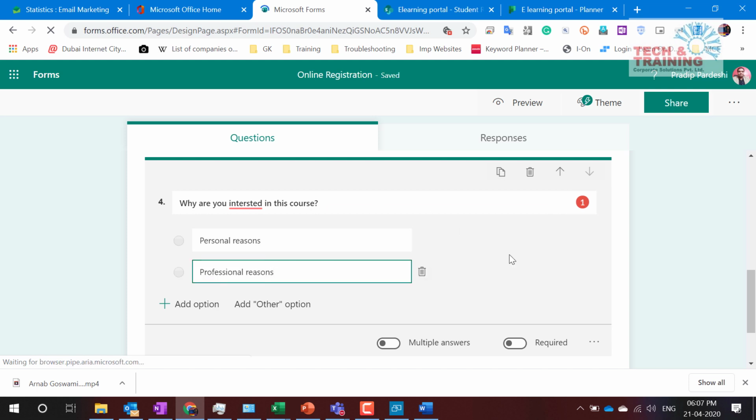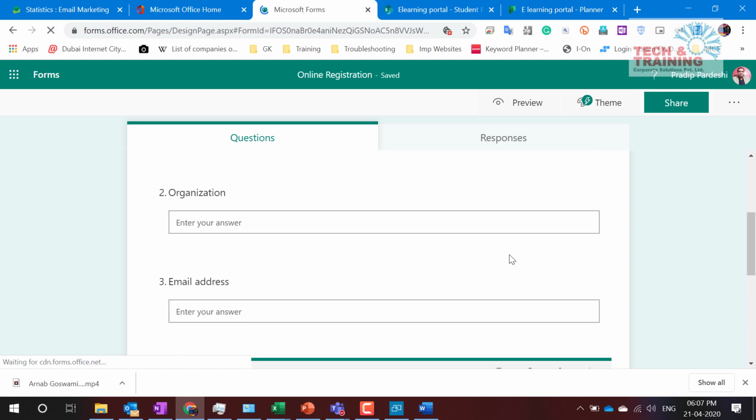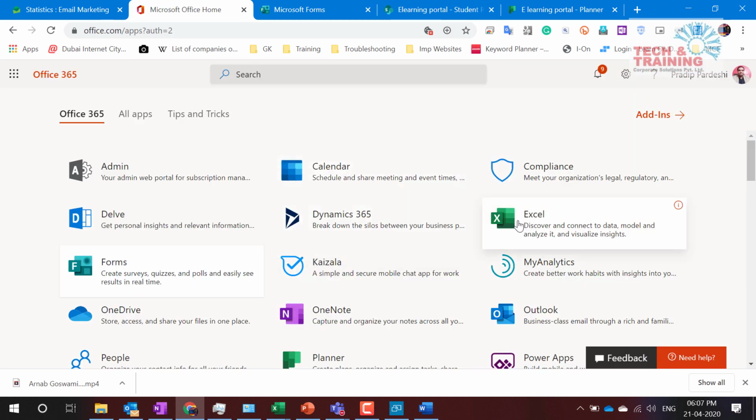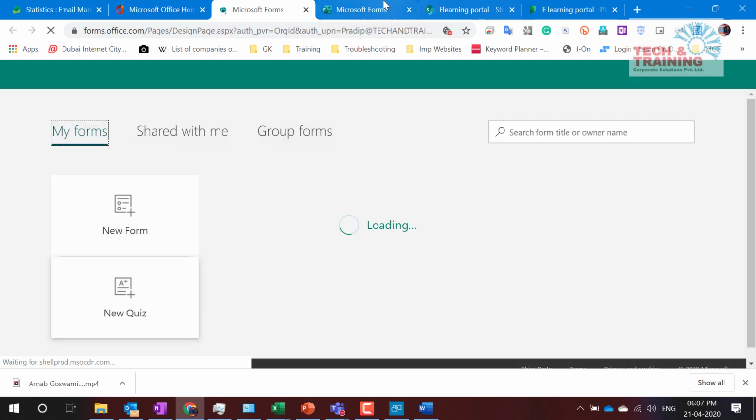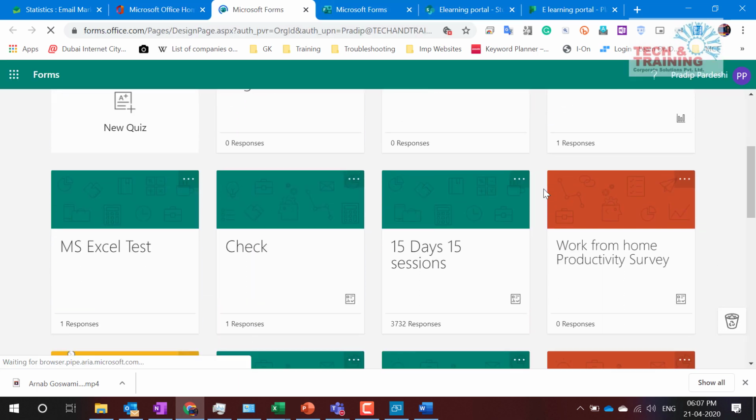Okay. So this online registration is complete. But as soon as the person fills this form, I would like to send the information. Let me also show you this form that I have created. I'm going to give you the demonstration first, and then I'm going to show you how it is done. This is the 15-day, 15-session registration form.